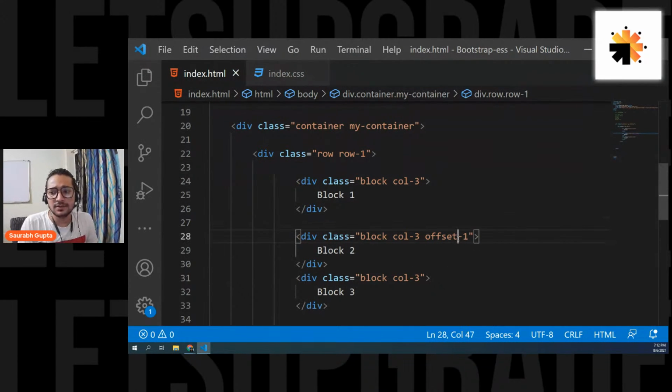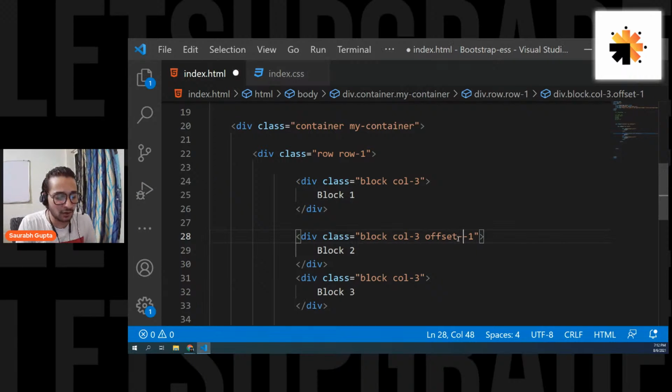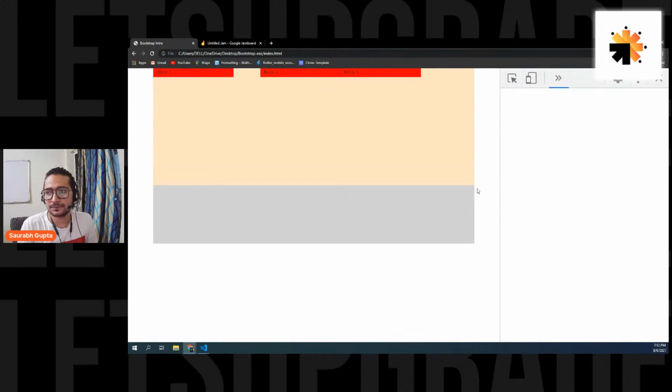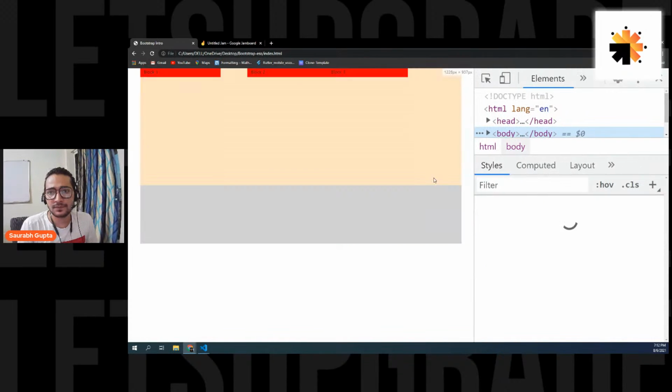And now, if you see, if you're simply writing offset, it will work for each and every screen. If you want it to only work for SM or MD or something like that, you can write offset-md or offset-sm or offset-something else, just like that. For example, if I write offset-md, this will only work for MD and sizes greater than that. Now see, it will work here because right now it's MD. Now if I make it small, it should go away. Let's see. So let's make it small.